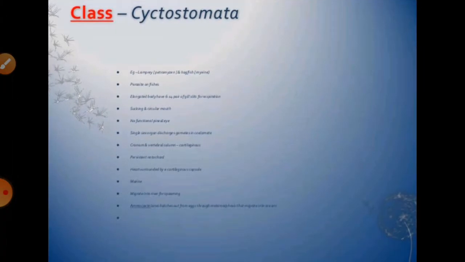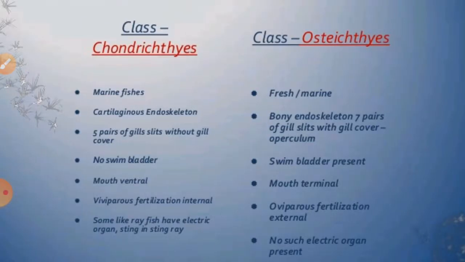Similarly, there is another special thing, that there are other classes found over there. Number one is chondrichthyes, which is another class of these fishes, as well as the osteichthyes, right? So these are different classes of fishes. In class Chondrichthyes, chondros means cartilaginous, meaning those fishes which are made up of cartilage, and they are marine.